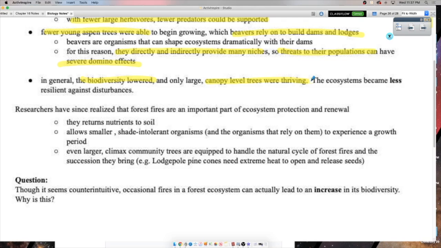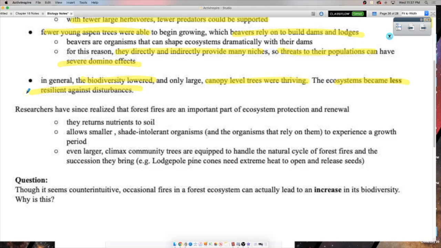Now, as we know, biodiversity being low makes the ecosystem less resilient against disturbances, right? If you have a complex food web with a high biodiversity, then maybe if one organism isn't doing so well, someone else can step up and fill that role, right? But if there's only one species doing each role, then the ecosystem is incredibly fragile, right? That one organism now, the entire ecosystem is depending on it or it will collapse. So low biodiversity is very scary for an ecosystem, okay?